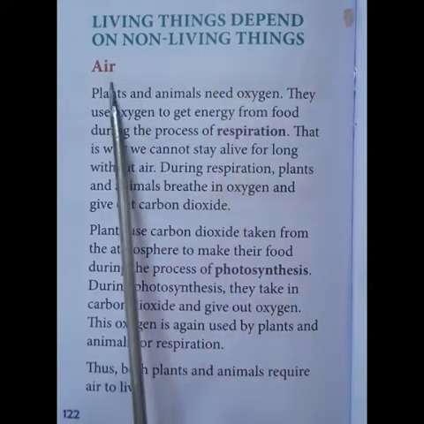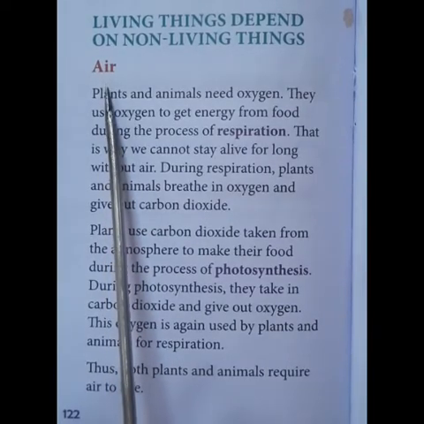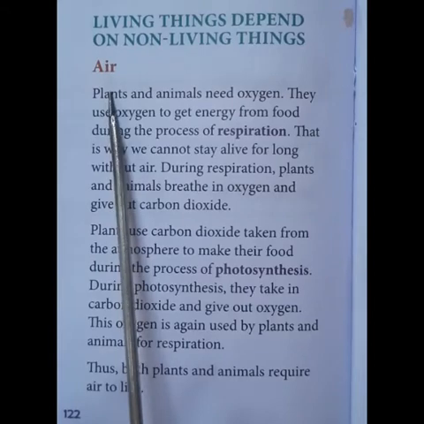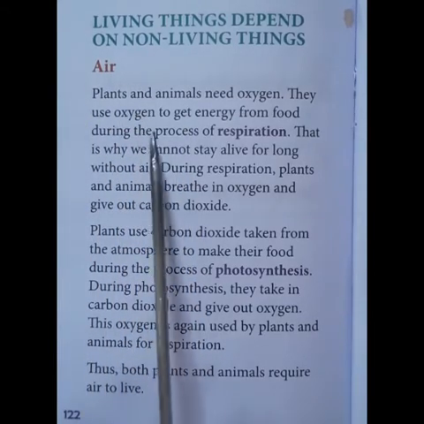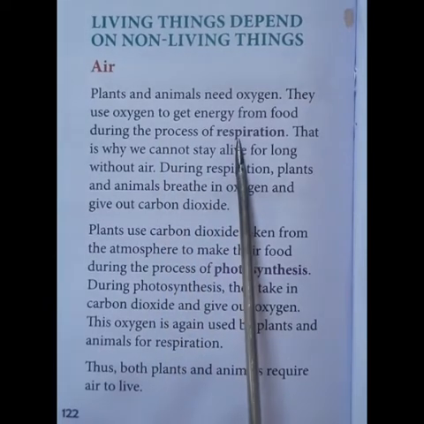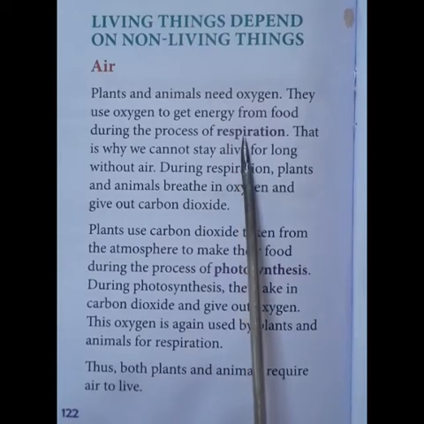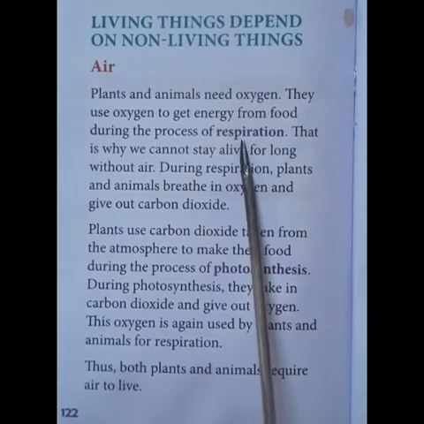First of all, let us study about air. How air will help the living things in order to survive. All of you have already studied that respiration is an important phenomenon that goes on with all the living organisms. Respiration means the process of breathing.